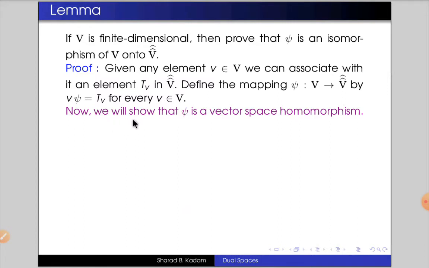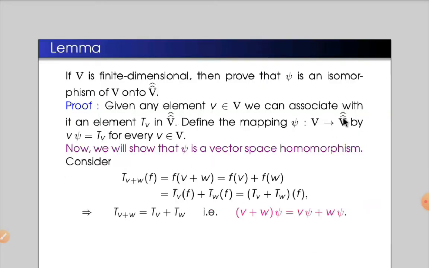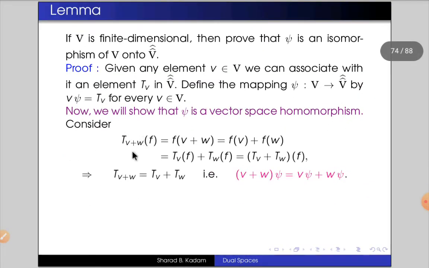Next our claim is to show that psi is a vector space homomorphism. For this purpose we consider T_{v+w} of f, which, by the way of defining the function T_v, equals f of v plus w.